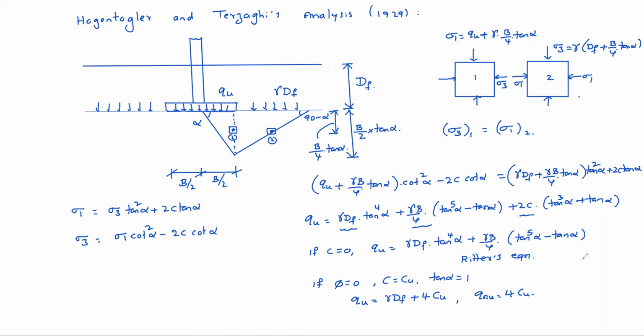Okay. Now finally in 1943 Terzaghi proposed like this. Terzaghi's bearing capacity theory, 1943. Okay. So he made some assumptions. That assumptions are also very important.